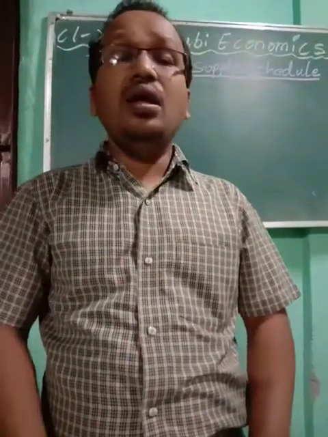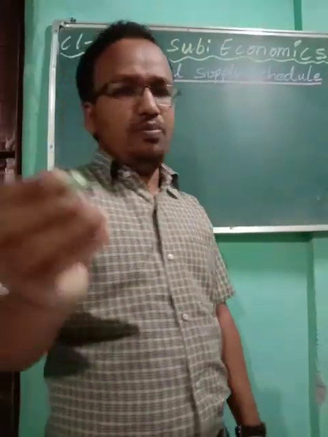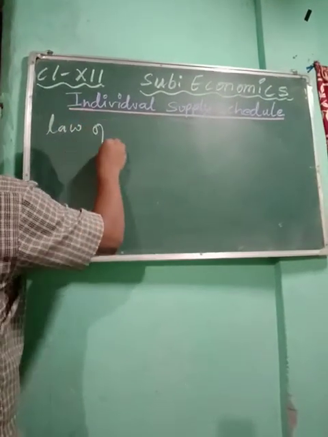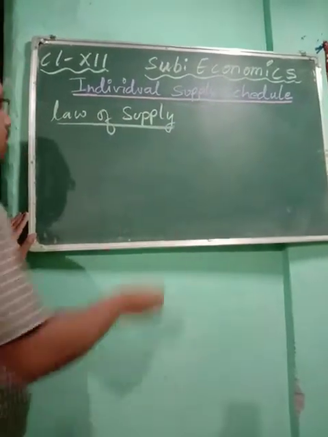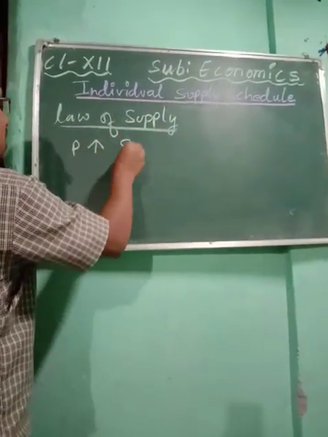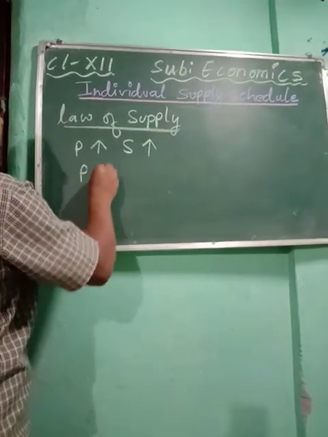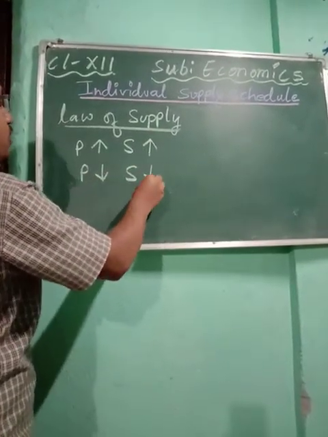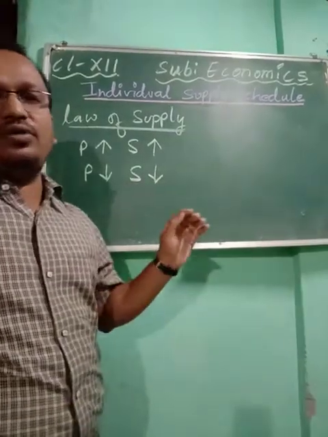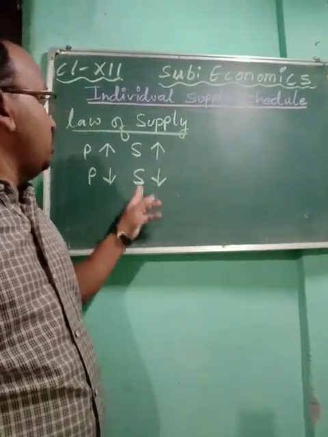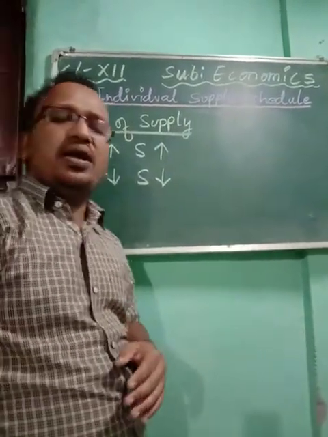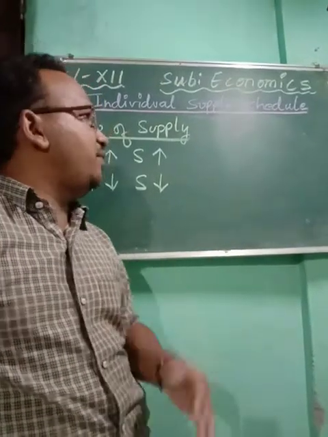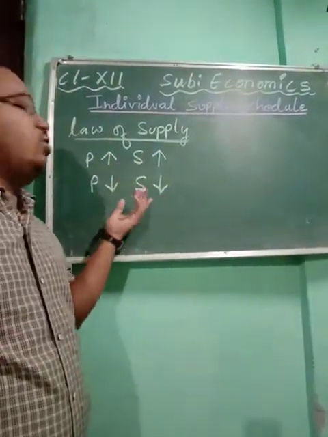In supply, the most important thing you have to keep in mind is the law of supply. Please look at the blackboard. Law of supply: when price increases, supply also increases. When price decreases, supply too will decrease, and the other factors remain fixed or constant. Your individual supply schedule, individual supply curve, market supply schedule, market supply curve, everything will depend on this law. So you have to know this law.